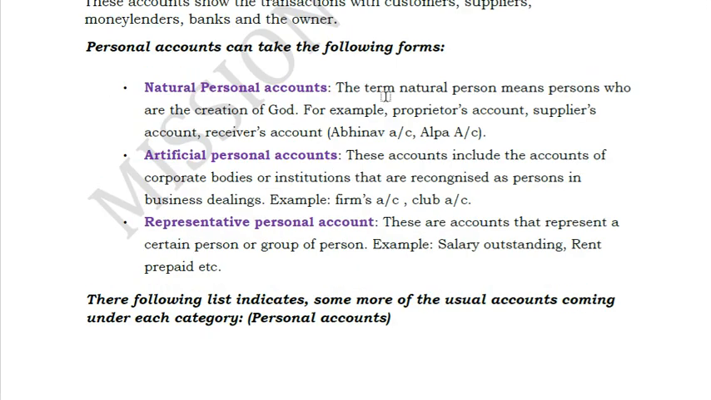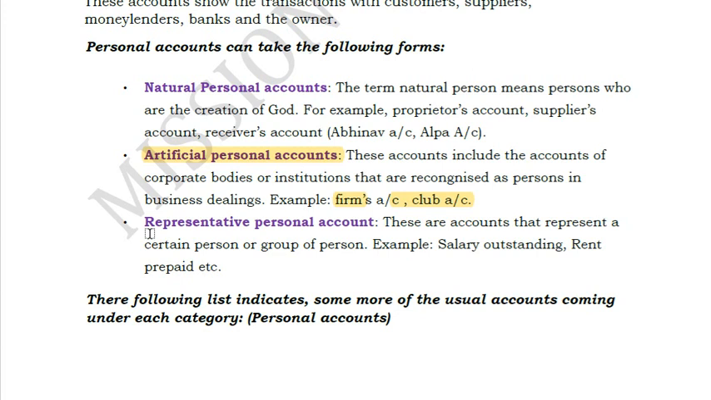Personal account, you can see the person, natural person. Natural person means in the name of a particular person. X, Y, Bharat or whatever name you can call. If an account has a name, then it is a personal account. It may be a company name, just now what I have explained to you, artificial personal account like firm's account, club account, XYZ account. All these are also personal account.